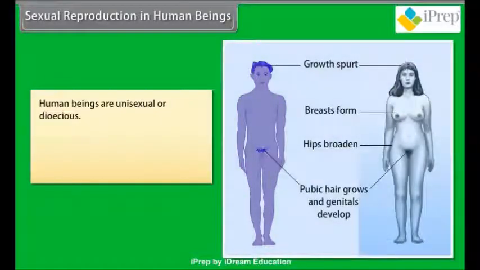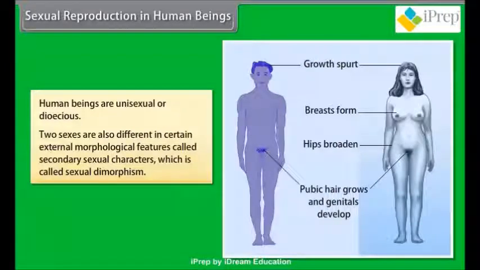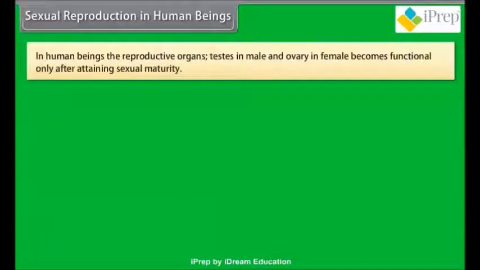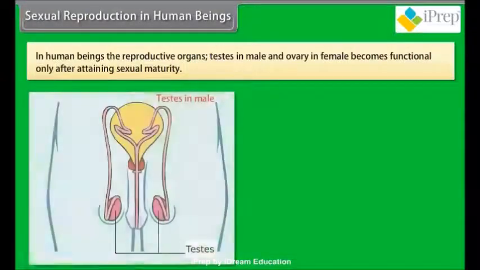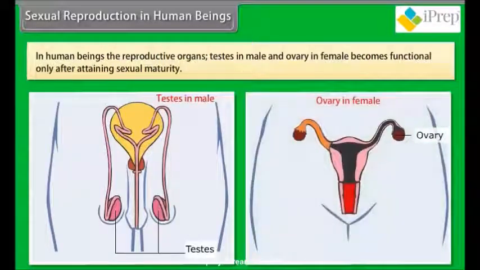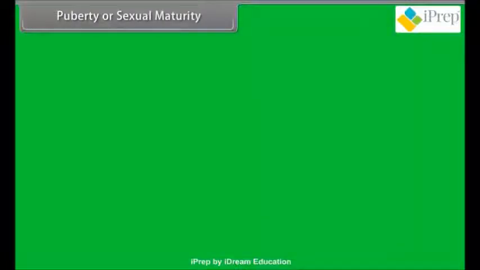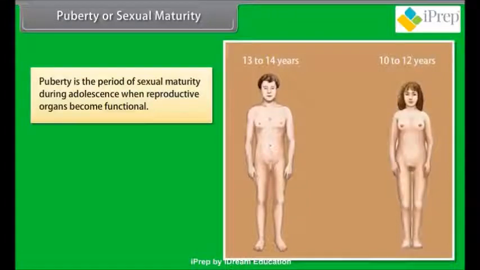Sexual reproduction in human beings. Human beings are unisexual or dioecious. The two sexes are also different in certain external morphological features called secondary sexual characters, which is called sexual dimorphism. In human beings, the reproductive organs, testes in male and ovary in female, become functional only after attaining sexual maturity, puberty or sexual maturity. Puberty is the period of sexual maturity during adolescence when reproductive organs become functional.